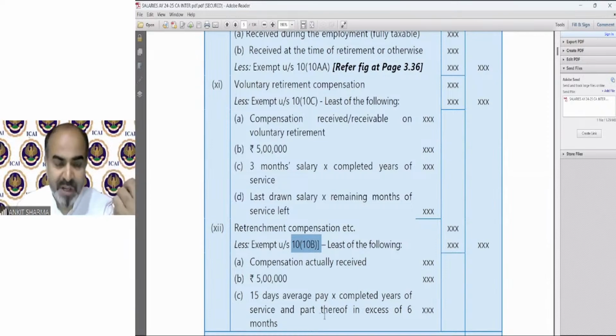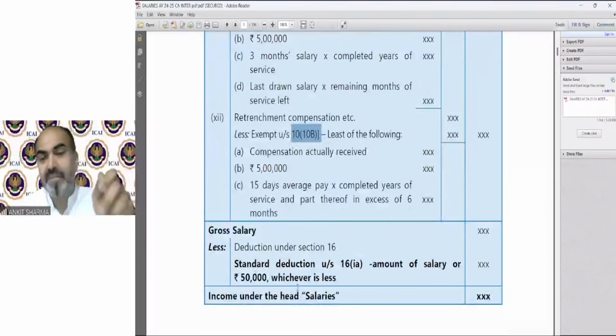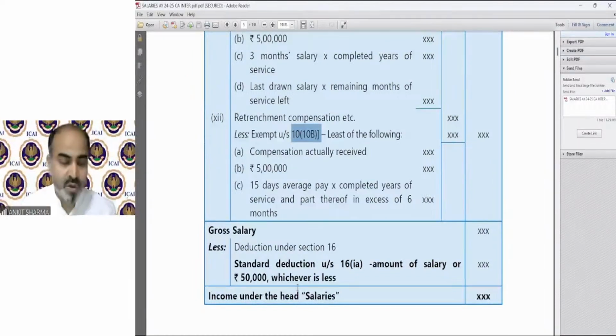So retrenchment compensation provisions are there. Then we will have our gross salary. Then deductions: because we are under the default tax regime, we can only have one deduction, that is standard deduction under section 16(1)(a). That is the amount of salary or 50,000, whichever is less. So that will be my income under the head salary under the default tax regime.